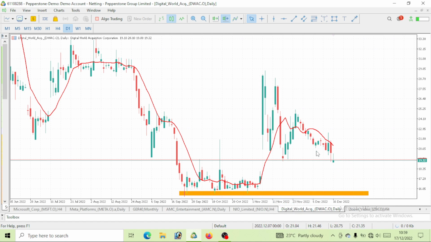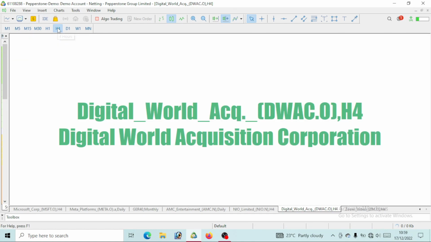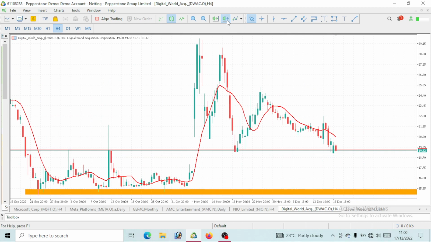We can also see this price is still below our 10 period moving average, right? So we should still consider this as a bearish move, and we should just look for an opportunity to go ahead and sell. Now let's see what this 4 hour time frame actually says. Clearly, you know that we will want to sell, right? We will want to take a sell movement, and we will go to the 4 hour time frame. What does this 4 hour time frame actually say?